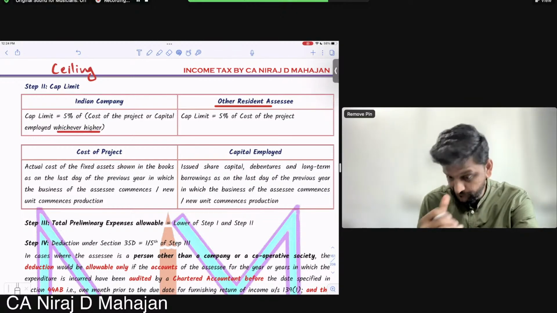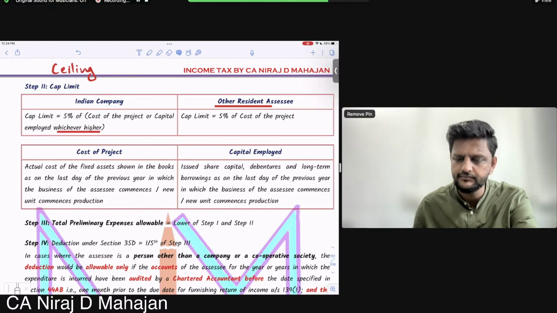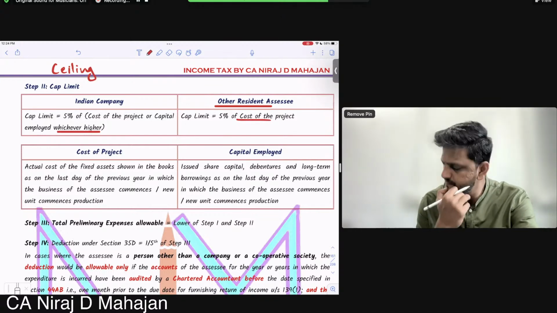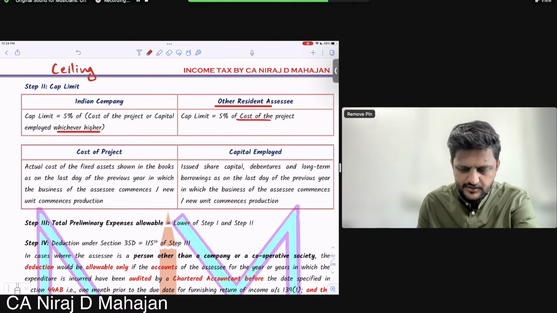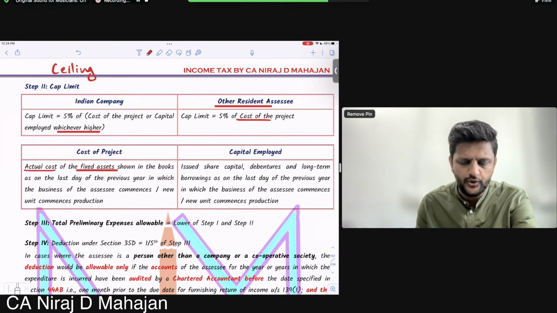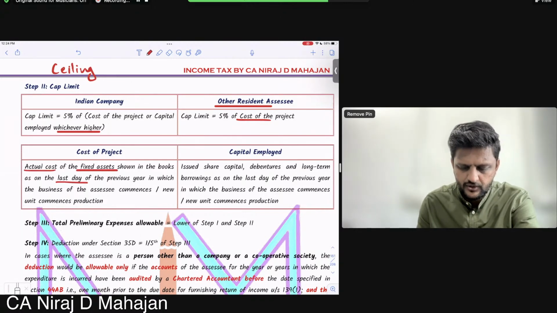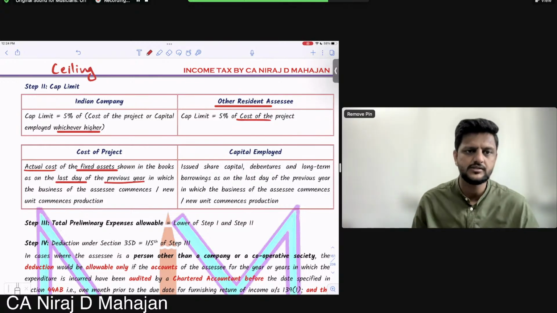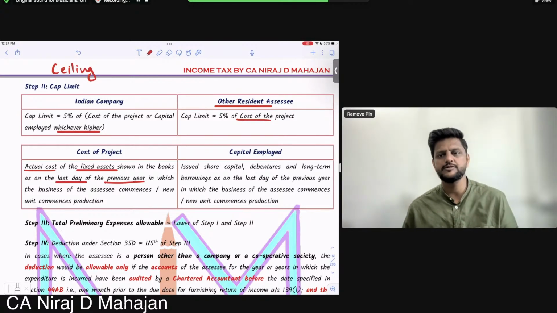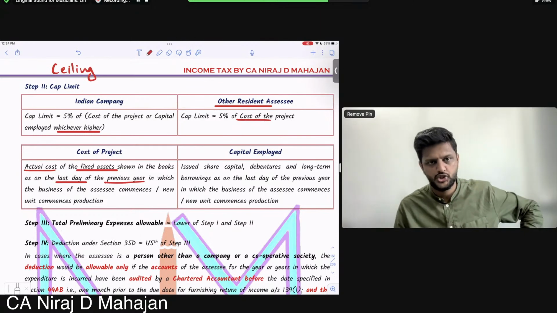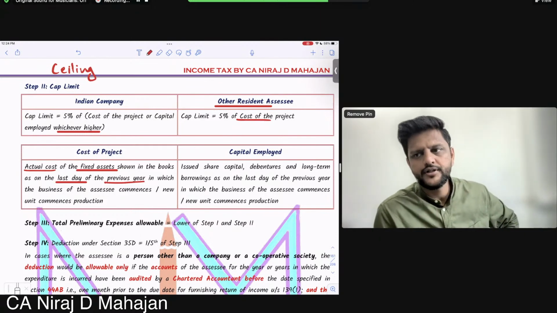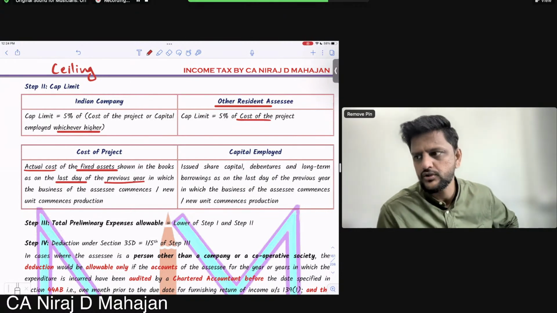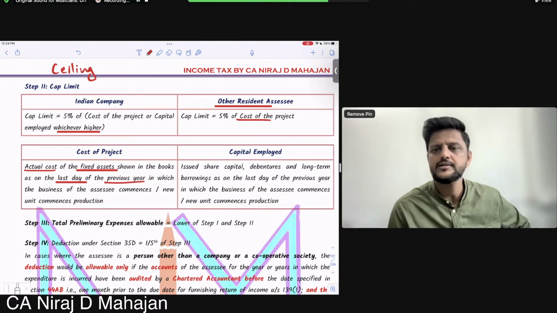Now, what is cost of project? Check, that is common for both of them. It is the actual cost of fixed assets shown in the books as on the last day of the previous year in which the business of the assessee commences or the new unit commences production. 31st March, the last day of the year in which the new unit starts: as on that day, whatever the value of your fixed assets, actual cost, that will be called the cost of project.